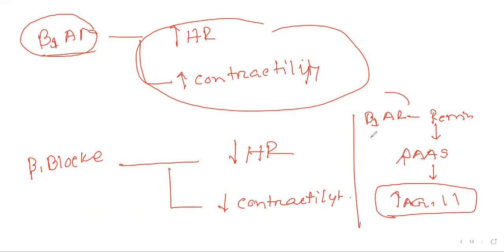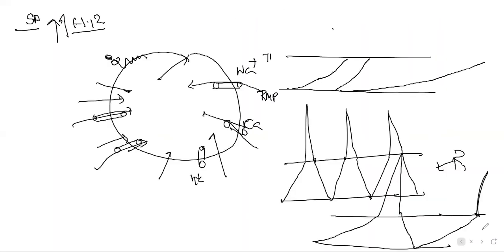So if we give a beta 1 adrenergic receptor blocker, there will be reduced level of angiotensin 2. So angiotensin mediated arterioconstriction or vasoconstriction cannot happen. So there will be arteriodilation and venodilation.